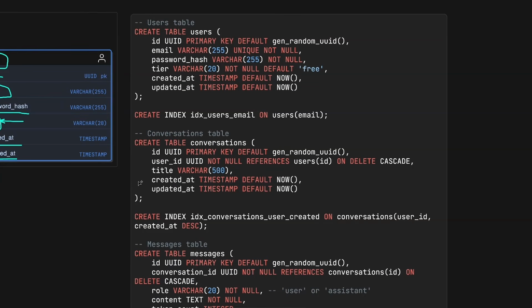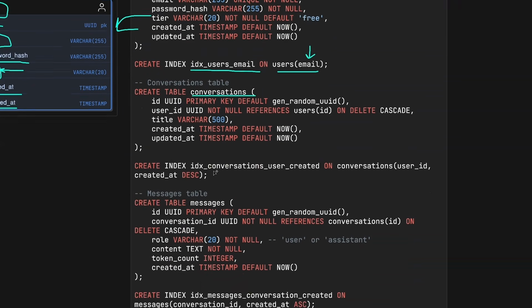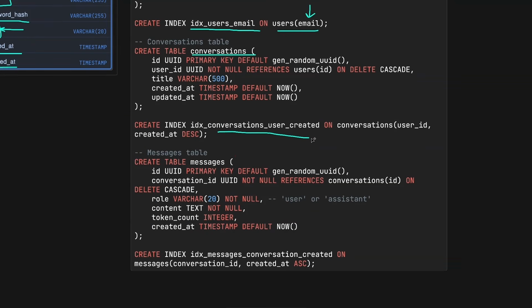And again, for a moment, if we assume we go with PostgreSQL, before getting to the decision, we will have a users table, which is this table here. When it comes to indexes, it makes sense for us to create an index like users email on the users table email field, so that we can easily query the user by email other than the ID. Then for the conversations table, we can create another index on the user ID field and created at with descending order.